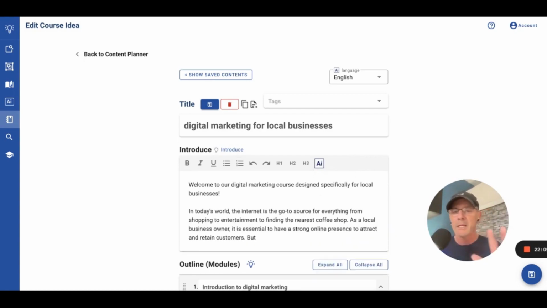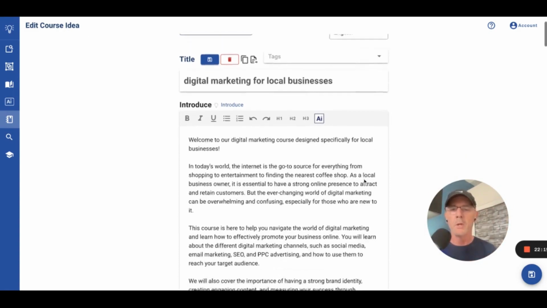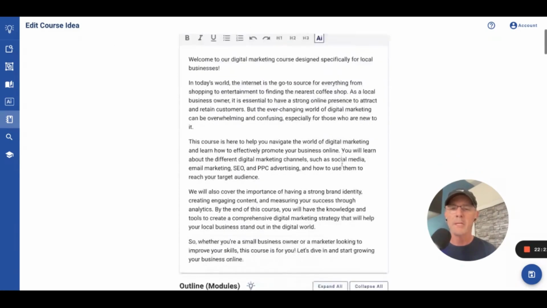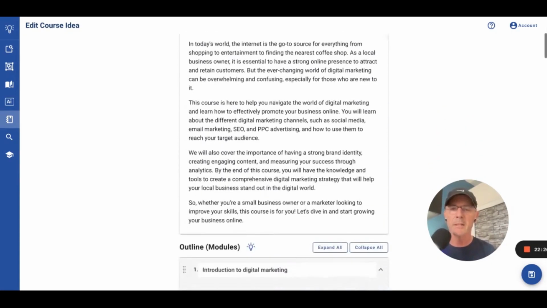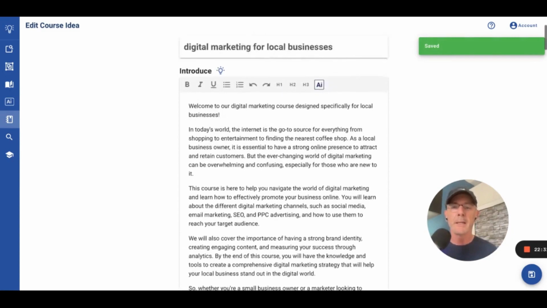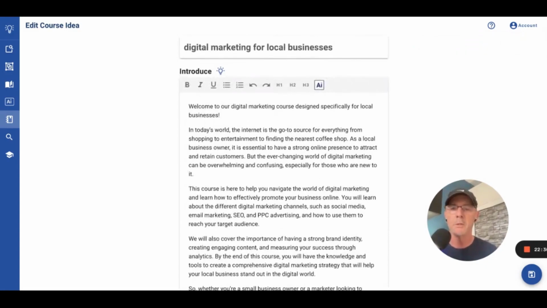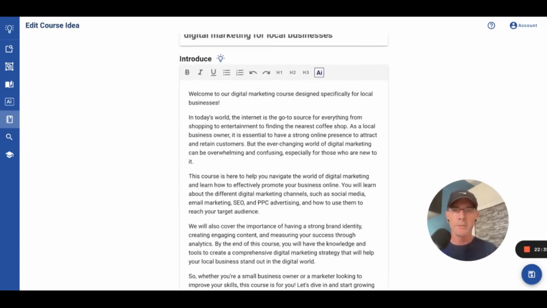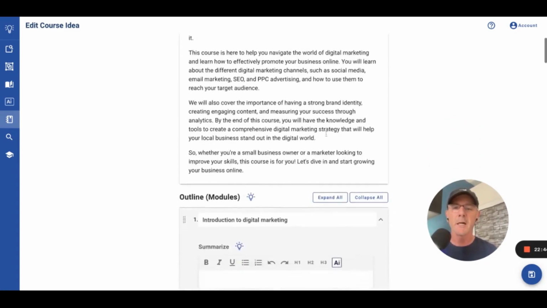Okay. Now, because it's in the editor, you can edit it. You can delete what you don't want, use what you want, iterate on it. Again, this is augmented AI, so make sure you double check the work, make sure it's accurate, or it fits the bill for your purposes, right? It gets you started. Now this does more than get you started. This wrote the whole introduction, but I'd probably use maybe half of this, but it's up to you. And if it's good enough, you can use some of it elsewhere, right? But it will do that for you. So there are prompts everywhere you see this icon.